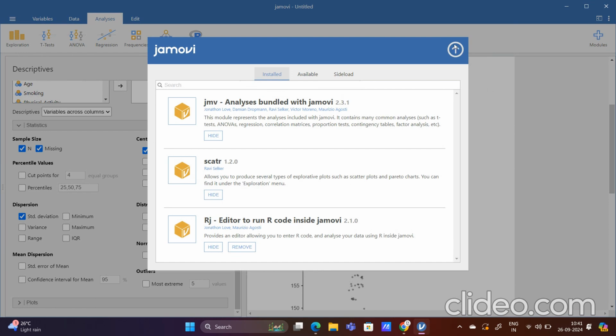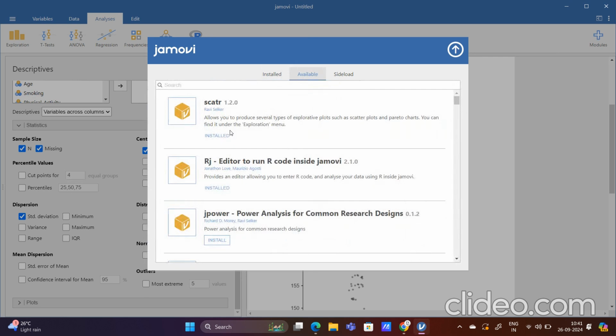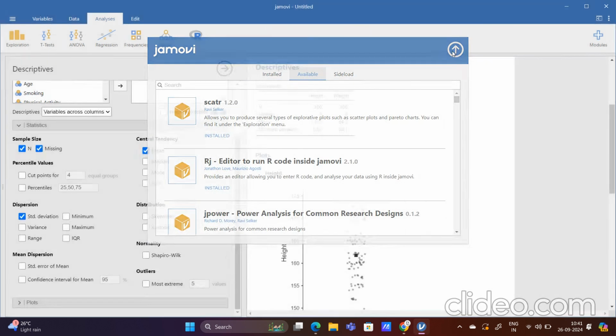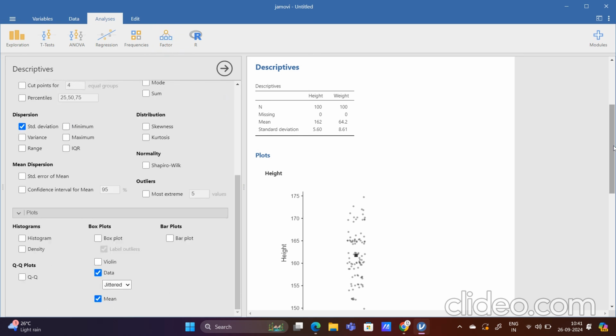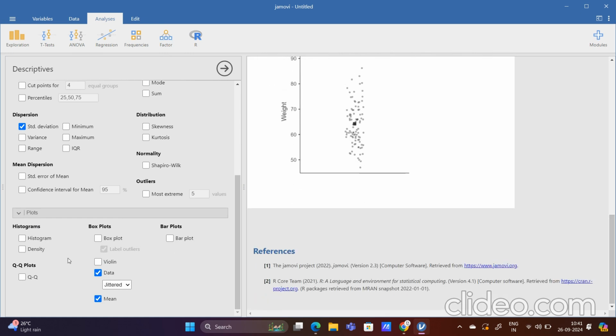It was already installed, so I don't know what is happening here, but let me see whether the scatter plot is available. If I go to the plots, no, the scatter plot is not available here at this moment. I hope there is just some problem with this, but I hope you have understood how we actually have to plot the scatter plots. Similarly, there are some other values.